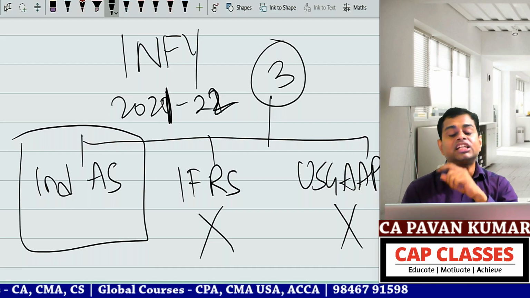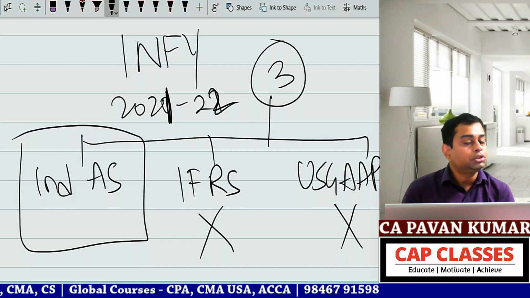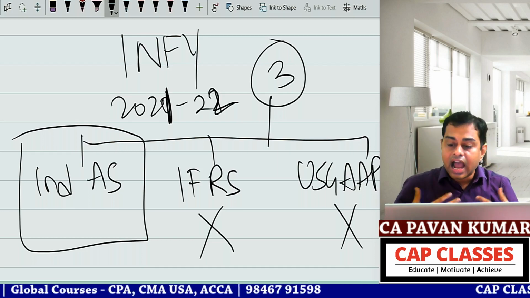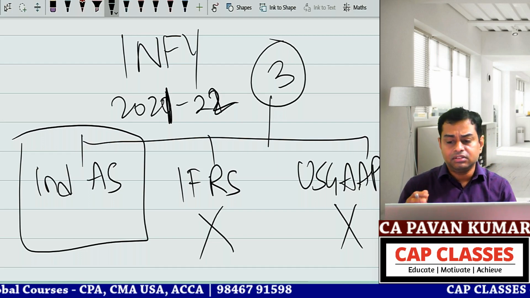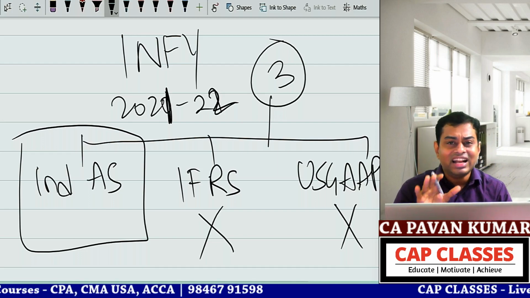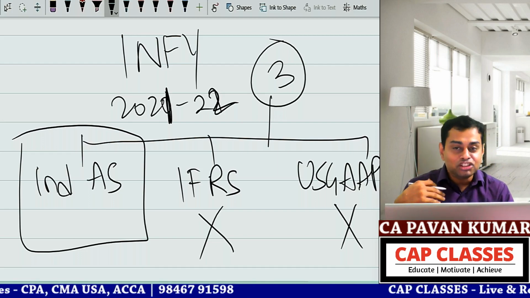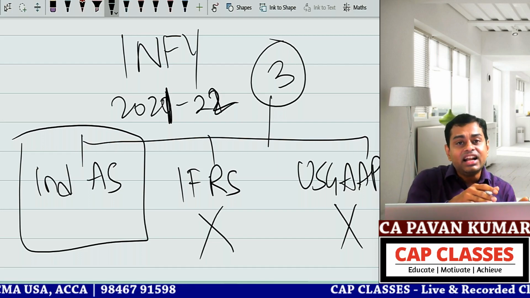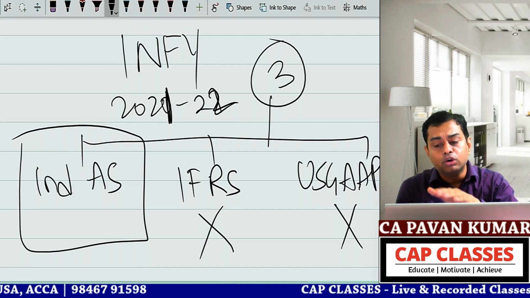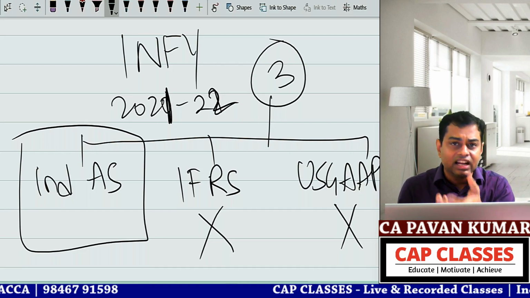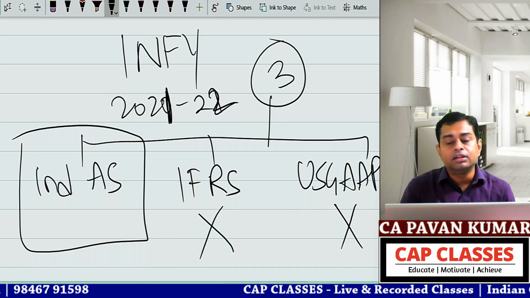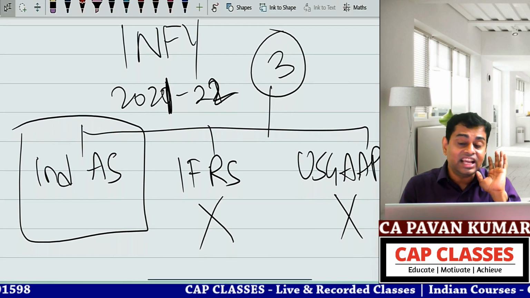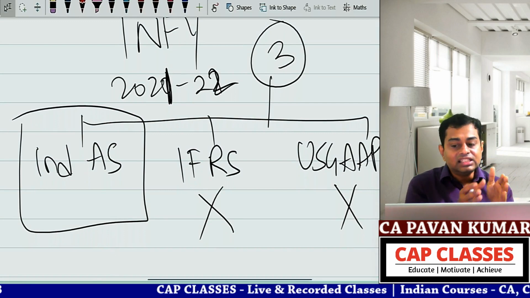Now you tell me, to tell these kinds of examples and understand a standard at this level, how much practical exposure should you have? Examples are also unfortunately not clearly given in our ICAI book. I strongly believe as a lecturer, something is in your textbook printed in English, okay? I am also teaching in English. If I just translate that into simple English and explain what is there in the book, the lecturer is useless, I am telling you. I am not criticizing anyone, but there is some text in the textbook.